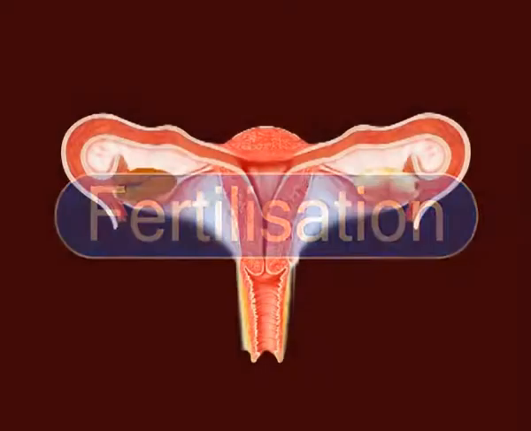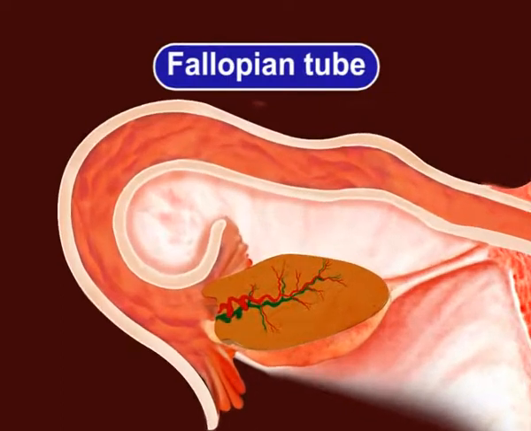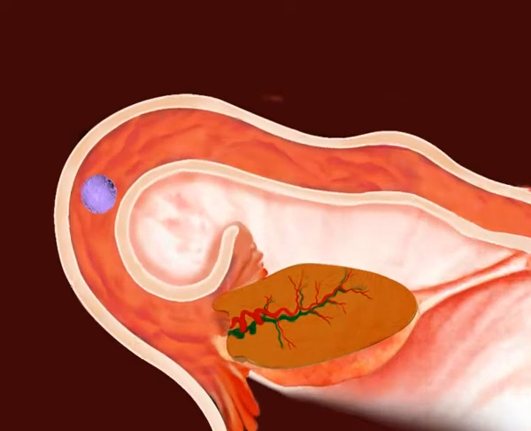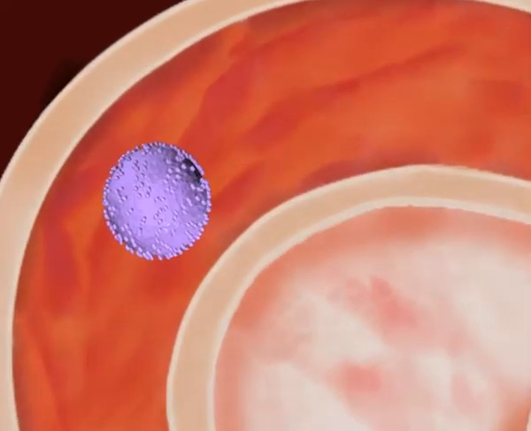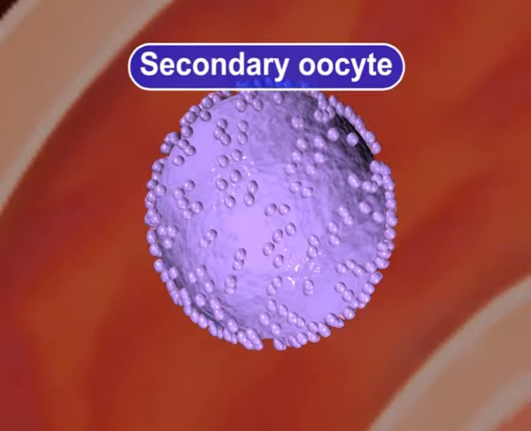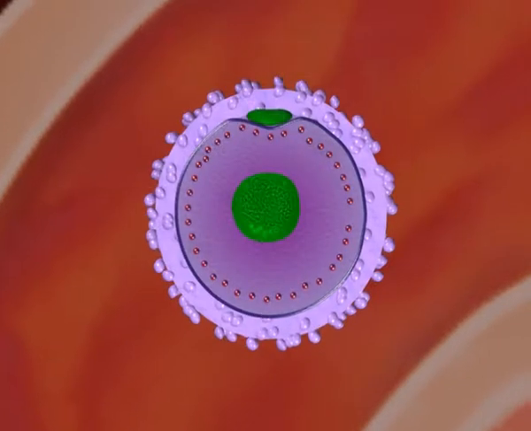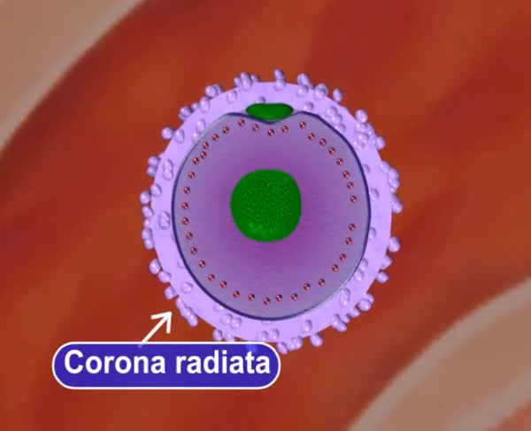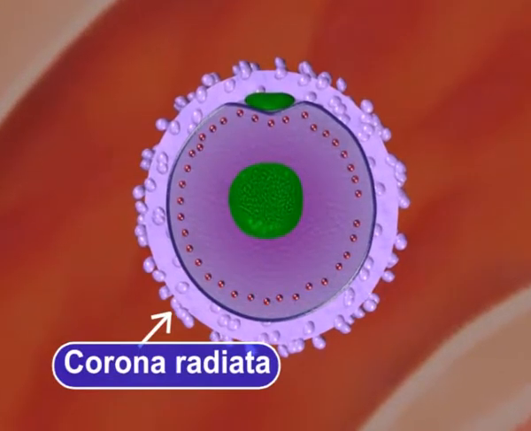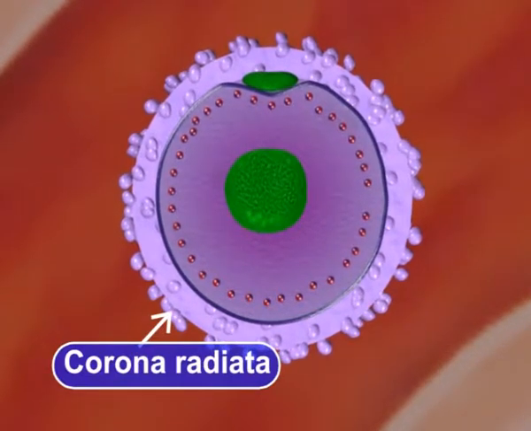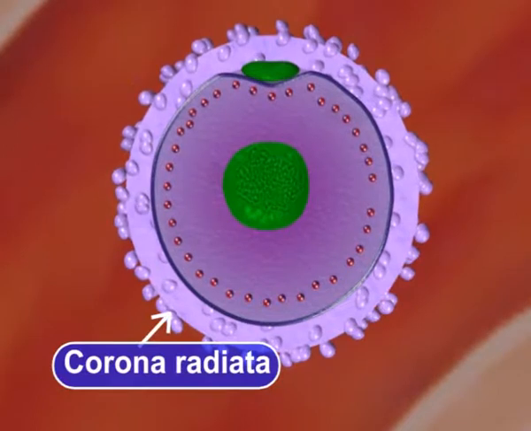Fertilization. The fimbriated end of the fallopian tube receives secondary oocyte. These oocytes can live for about 72 hours but can be fertilized only during the first 24 hours or so. The egg is covered by a layer of follicle cells known as corona radiata. This is a multicellular layer with intercellular matrix of proteins, hyaluronic acid, and carbohydrates.